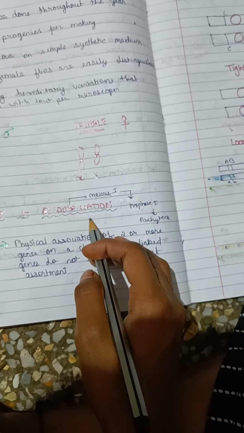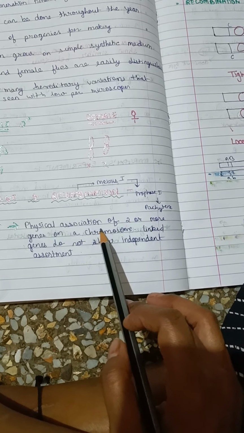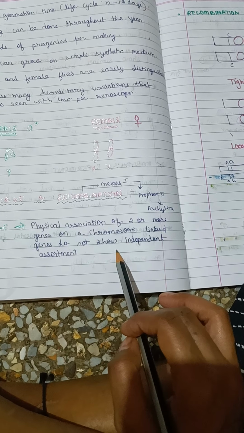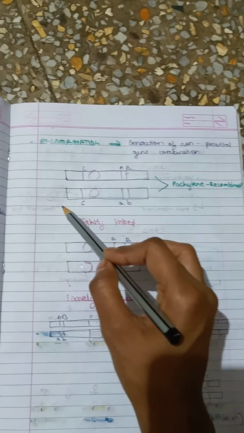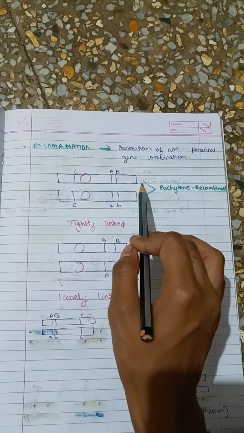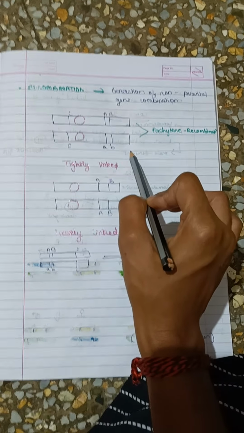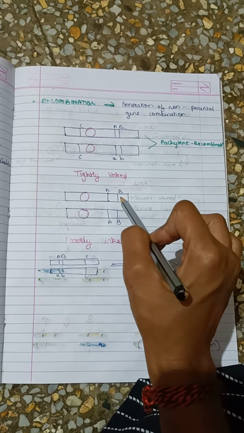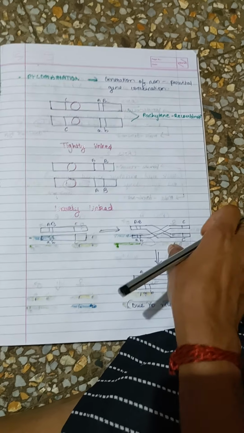Linkage and recombination. Linkage means physical association of two or more genes on a chromosome. Linked genes do not show independent assortment. Recombination means generation of non-parental gene combinations. Here this is pachytene recombination. Then this is tightly linked, and this is loosely linked. This is due to recombination.